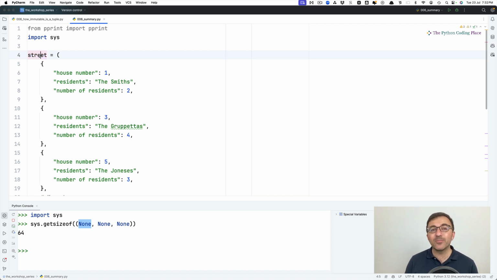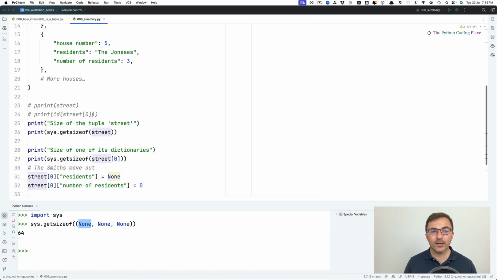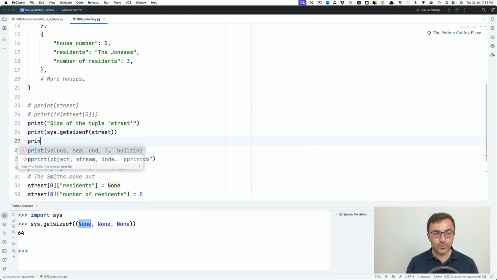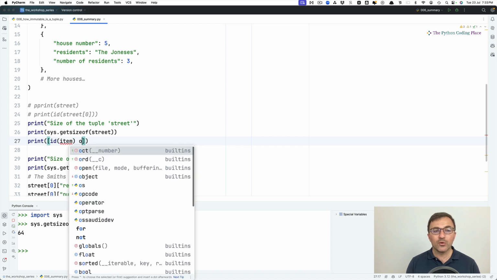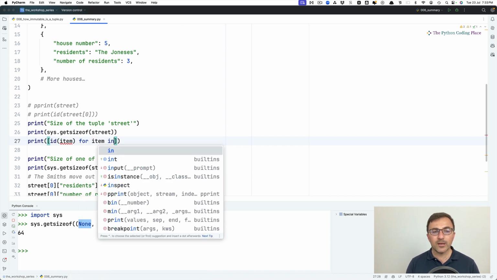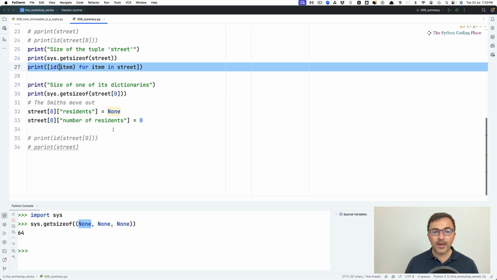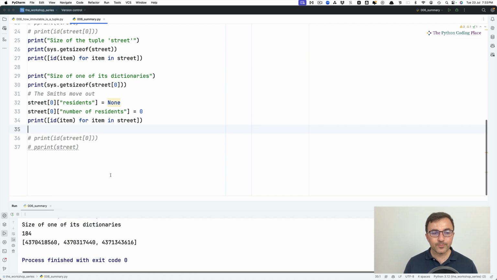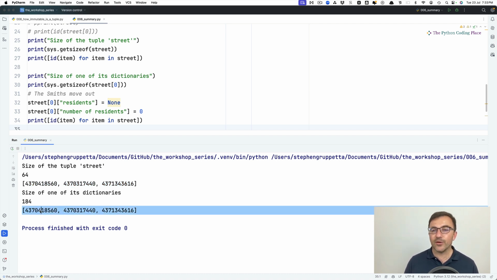So even though the tuple itself is immutable, in fact let's print out here as well, let's do a list comprehension with the ID of item for item in street. So for each dictionary in street, I'm going to print the ID. And I'm going to do it before and after the Joneses move. And those are the IDs, and if you look at those numbers carefully, they're exactly the same numbers as they are there. This means that the tuple has not changed.